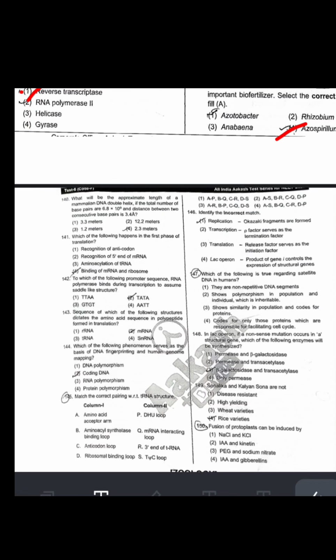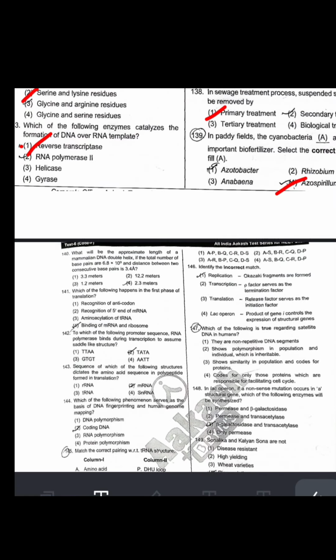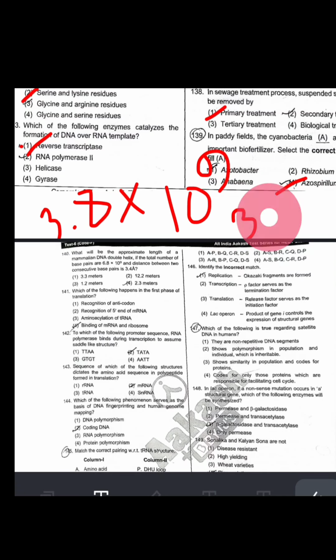Next, what will be the approximate length of a mammalian DNA double helix if the total number of base pairs are 6.8 into 10 to the power 9 and distance between two consecutive base pairs is 3.4 angstrom? Total is how much? Total is 6.8 into 10 to the power 9. Distance between base pairs is 3.4